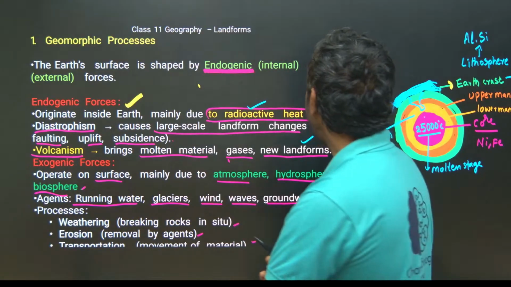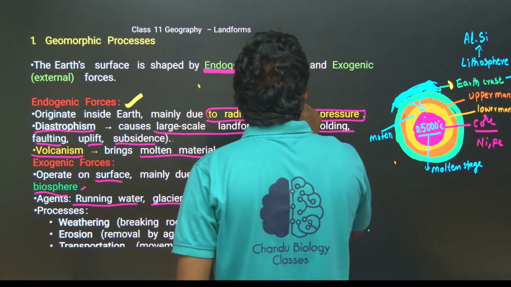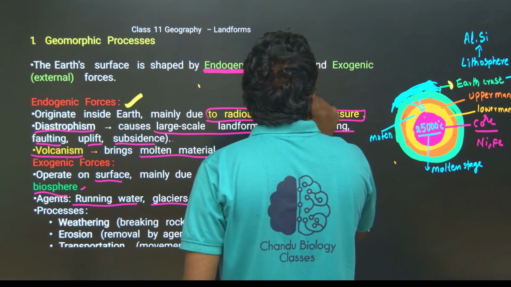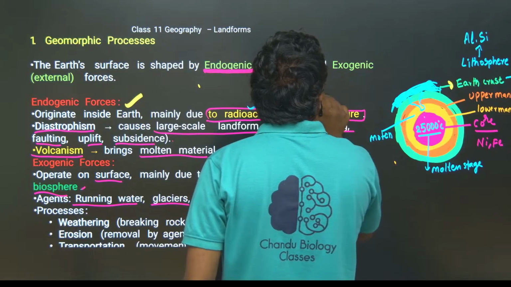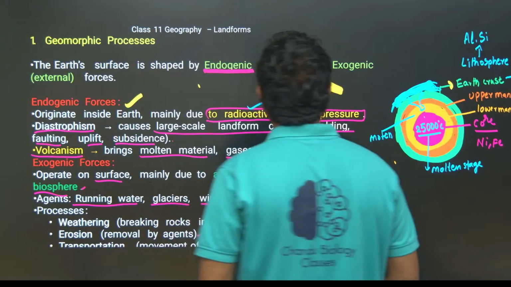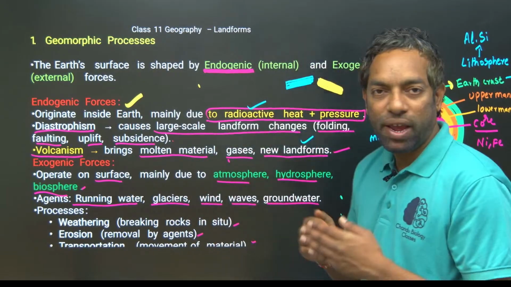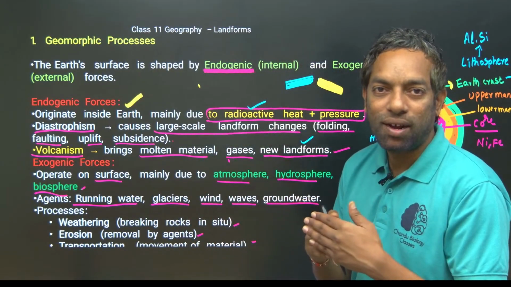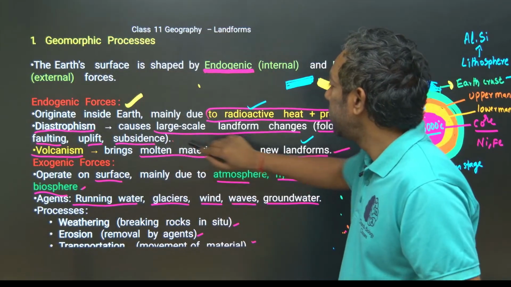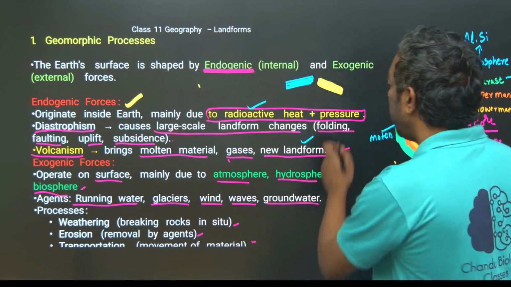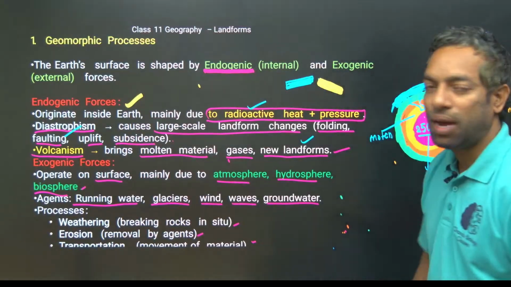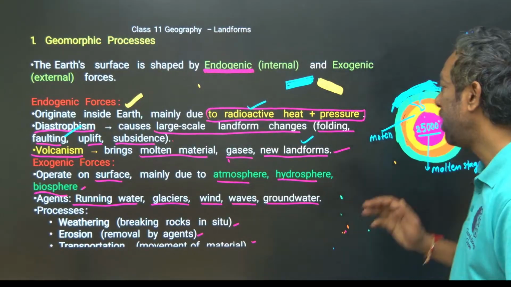Faulting means there are landslides, where plates move away or move inside. Landslide, these are the two kinds. Move away or move together. That is actually folding, and that is faulting. Uplift or subsidence we are going to discuss.